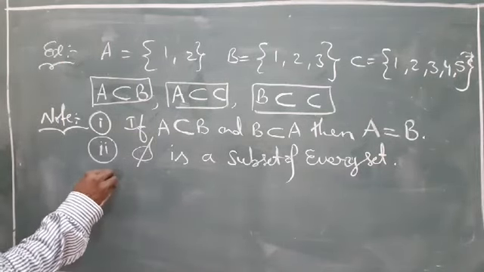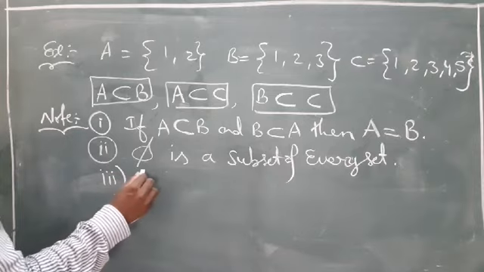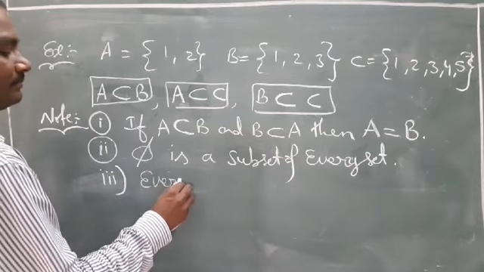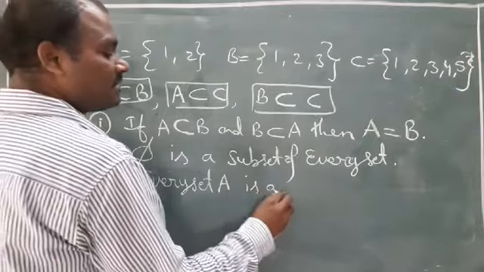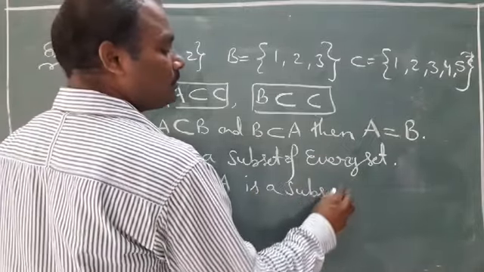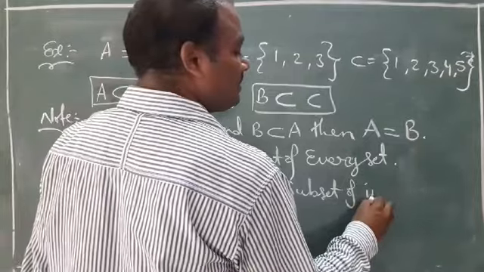Third point, this is also important. Every set A is a subset of itself.